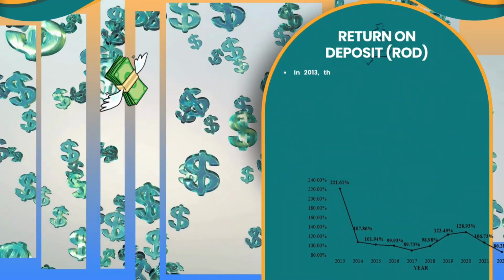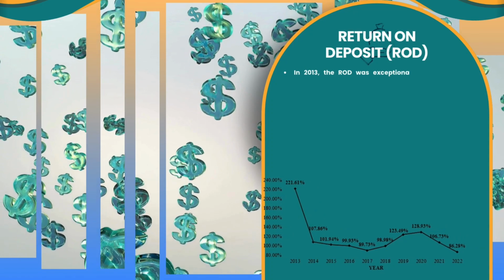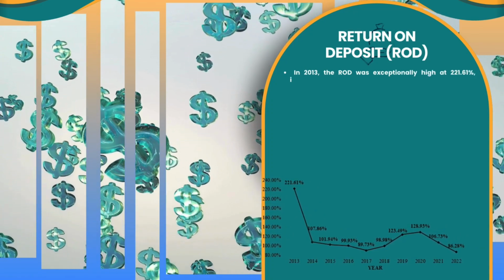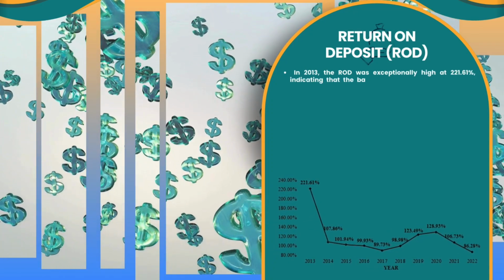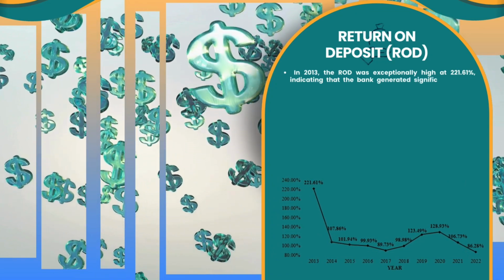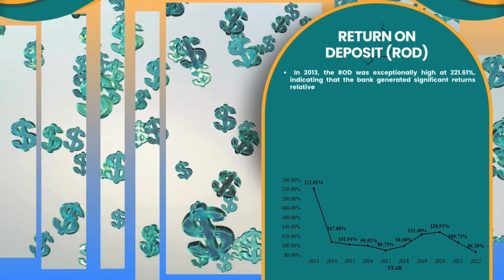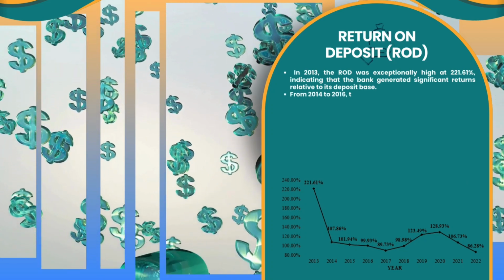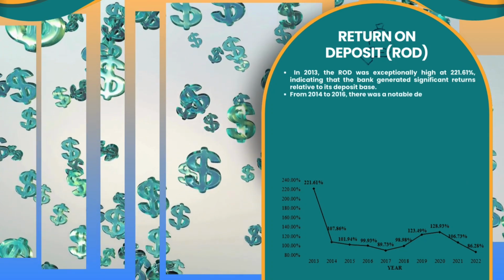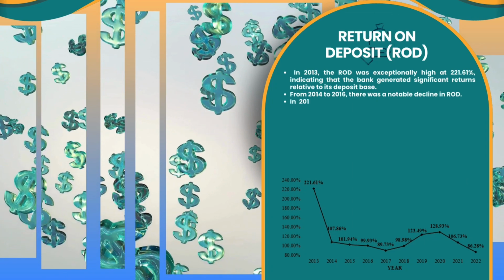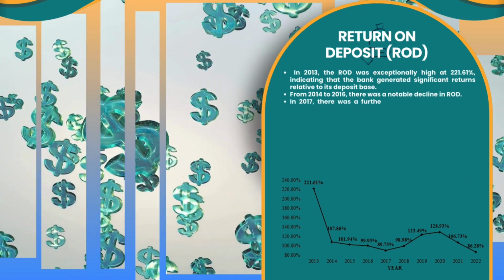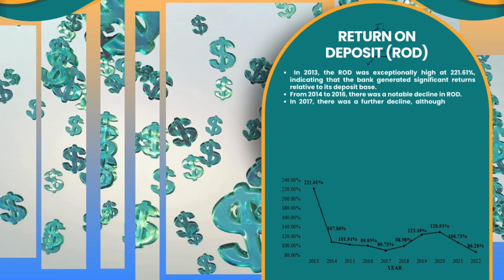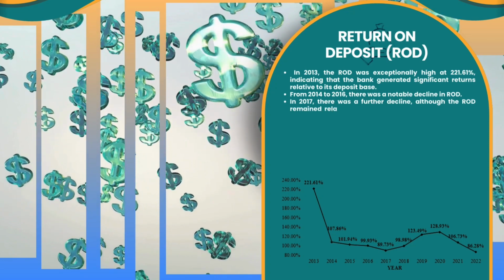Next, return on deposit or ROD. In 2013, the ROD was exceptionally high at 221.61%, indicating the bank generates significant returns relative to its deposit base. From 2014 to 2016, there was a notable decline in ROD. In 2017, there was a further decline, though ROD remained relatively high compared to later years.